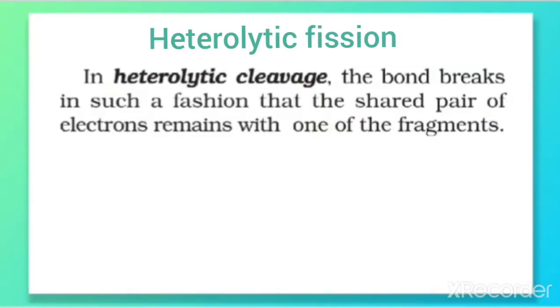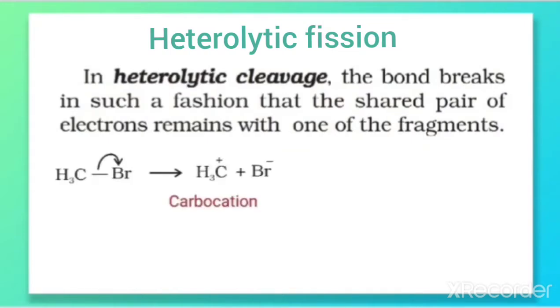In heterolytic cleavage, the bond breaks in such a fashion that the shared pair of electrons remains with one of the fragments. Let us take one case here. In this example, we can see that there is a bond between the carbon of the methyl group and Br. That bond has these two electrons. Now what happens when this bond gets cleaved? The electrons of this bond are shifted towards one of the fragments, that is, towards Br. That is what is called in the definition.